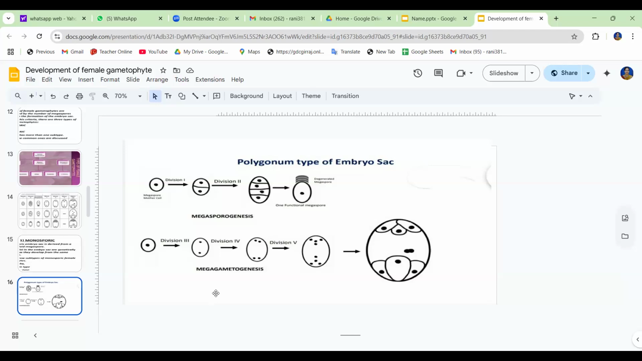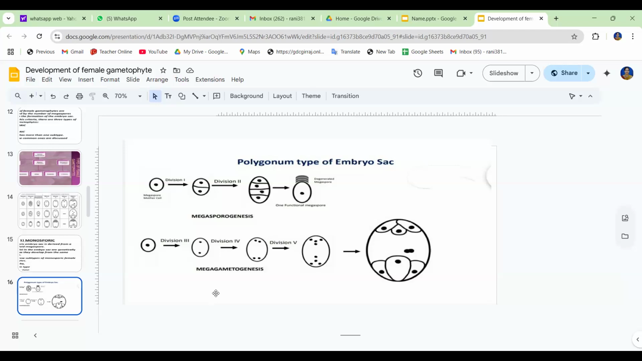In which species? Polygonum divaricatum, by the scientist Strasburger. Who discovered this? Strasburger identified it for the first time in the plant Polygonum divaricatum in 1879. That is why it is called the Polygonum type. So it is the most common and generally known normal type of monosporic embryo sac.